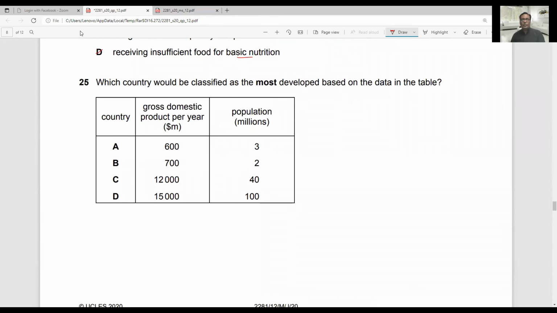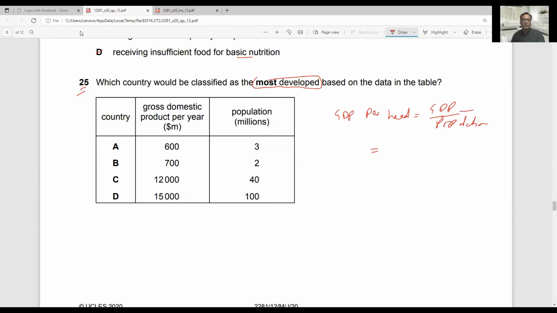And now moving to 25: which country would be classified as the most developed country based on the data? This data is basically used here. The most developed country will be the country which has the highest GDP per head. GDP per head is basically the GDP divided by population. This is the formula for this.